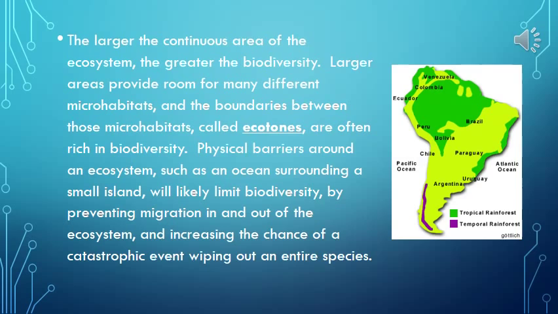The larger the continuous area of the ecosystem, the greater the biodiversity. Larger areas provide room for many different microhabitats, and the boundaries between those microhabitats, called ecotones, are often rich in biodiversity. Physical barriers around an ecosystem, such as an ocean surrounding a small island, will likely limit biodiversity by preventing migration in and out of the ecosystem and increasing the chance of a catastrophic event wiping out an entire species.